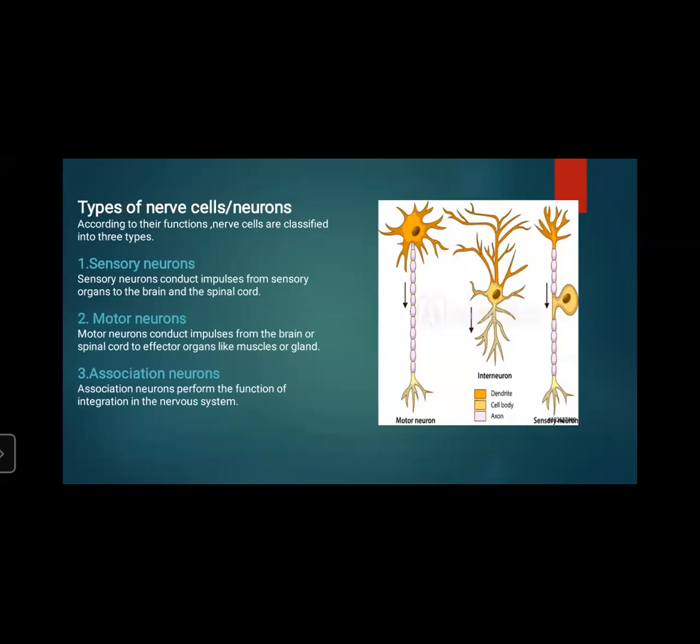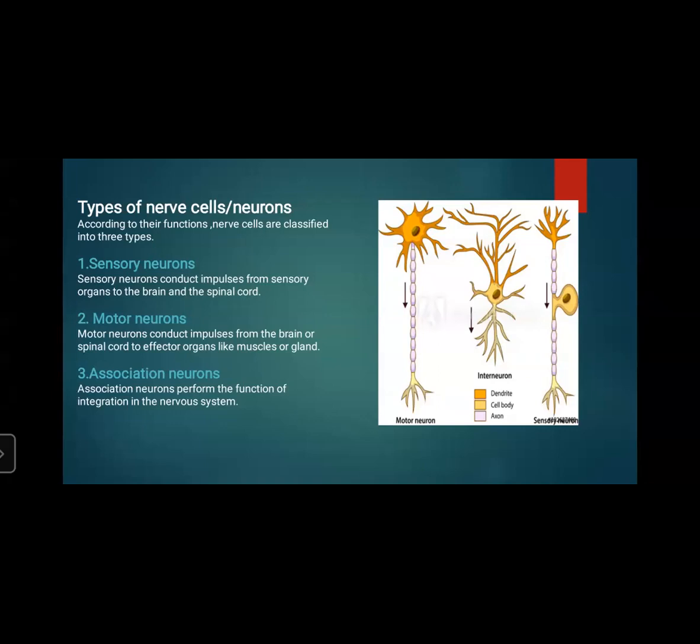So, the types of nerves. We know that neurons or nerve cells are the structural and functional unit of the nervous system, and these are the largest cells in the human body also. There are three types of nerve cells according to their functions: sensory neurons, motor neurons, and association neurons. So always remember these three types of nerve cells.